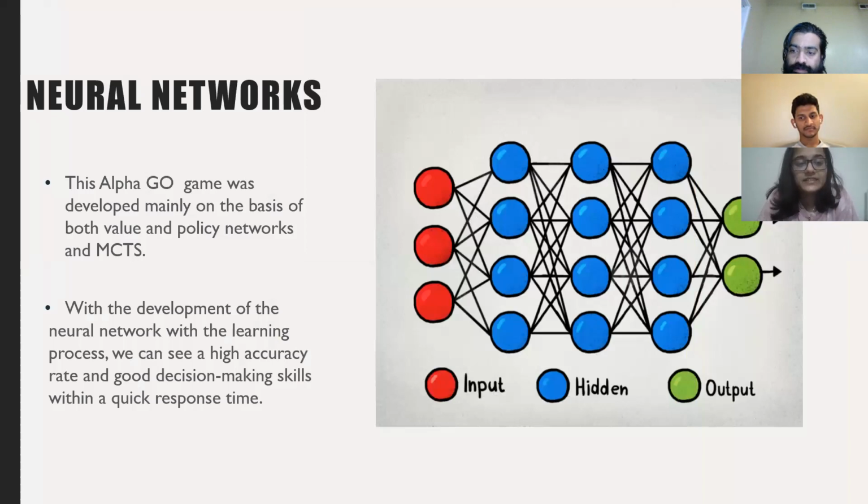Neural networks. In this, the AlphaGo game was developed mainly based on the MCTS. The neural networks are trained using consistent procedures that perform step by step supervised learning policy that have been developed based on human actions. This learning process helps in the development of neural networks, and these neural networks can be trained with possible policy networks, achieving the optimal outcome of the game on its own. This AlphaGo game has been developed with both the policy value and neural networks and MCTS.